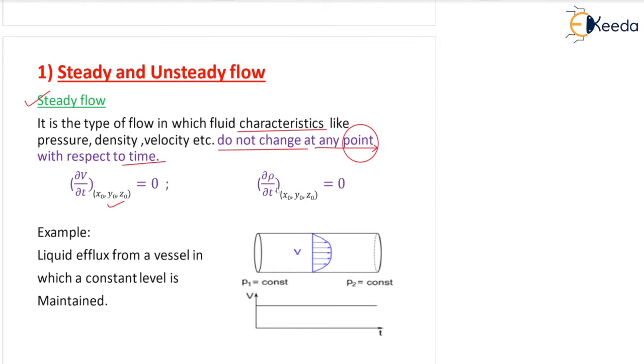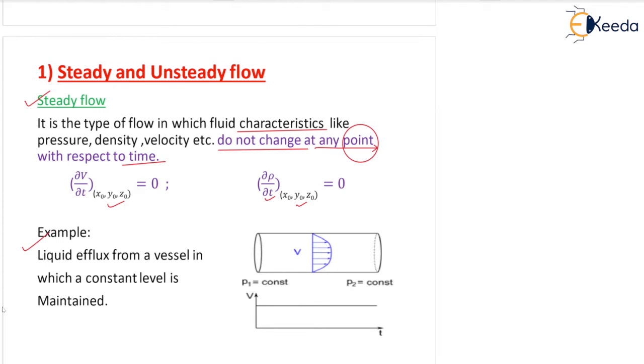Dou rho by dou t at x naught, y naught, z naught. The change of density with respect to time at any fixed point x naught, y naught, z naught is 0. It is also defining steady flow. These are the two mathematical equations expressing steady flow. What can be a valid example for steady flow? Liquid efflux. Efflux means coming out. Liquid coming out from a vessel in which a constant level is maintained.